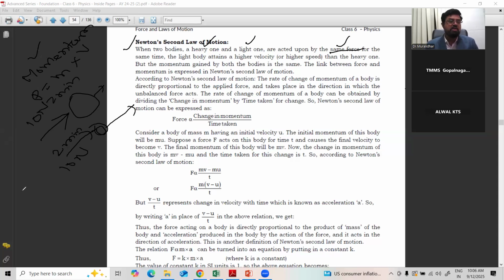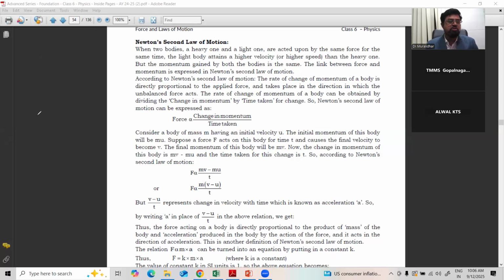So what this second law states, the law of momentum states that the force is directly proportional to the rate of change of momentum, (mv minus mu) by t. Initially, suppose a body is here of mass m with initial velocity u. It is moving with some velocity. We applied force, so its velocity becomes v.